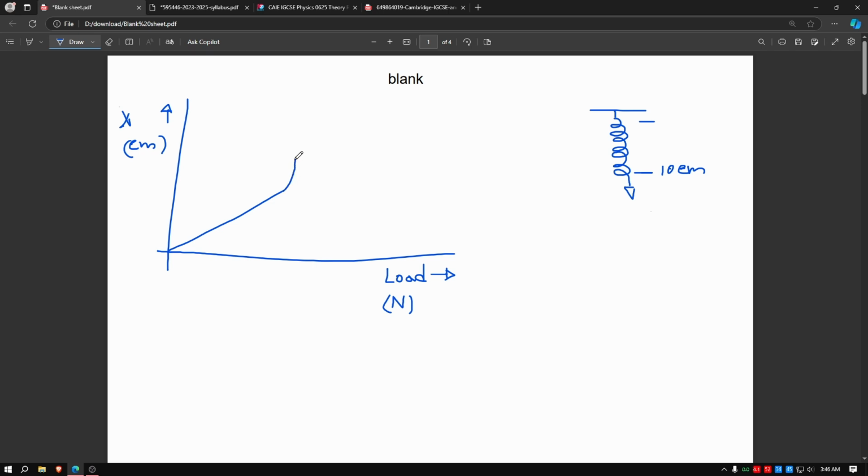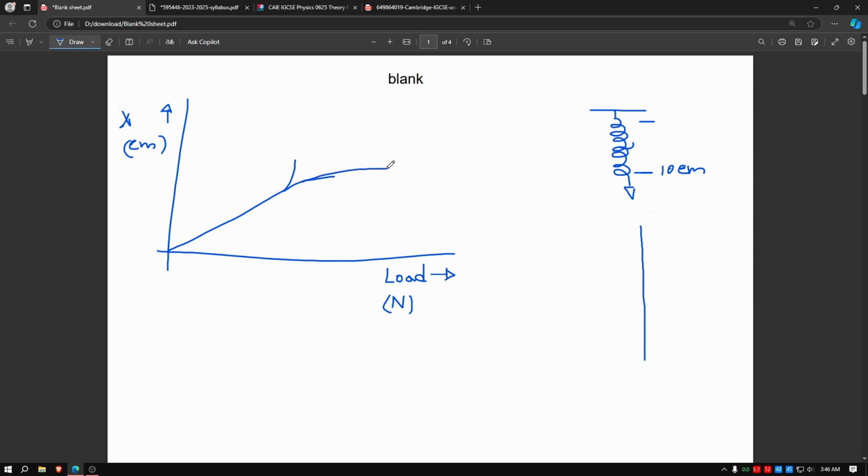Either the spring will completely tear off, meaning the extension will just go up to infinity. If the spring tears off, the extension will be very high. Or the curve will go this way. It will not extend anymore, because there are a bunch of coils in the spring. If you extend it more and more, the coils will just become a straight line and it will not extend anymore.